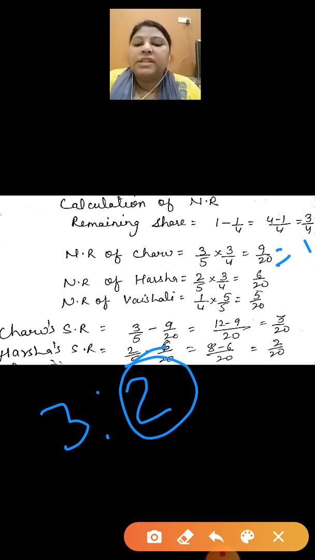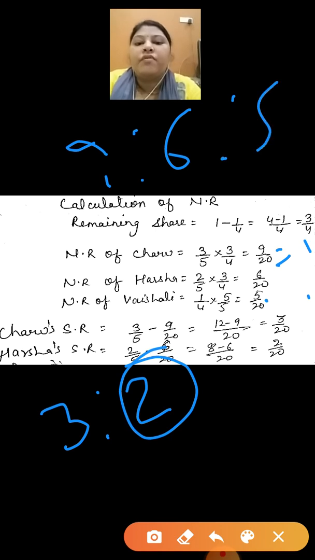And Vaishali's share is already given as 1/4. You only have to make the denominator the same. So here you have to make the denominator 20. For 20, you have to multiply by 5, so the answer is 5/20. Now the new ratio is 9:6:5. This is the new ratio.